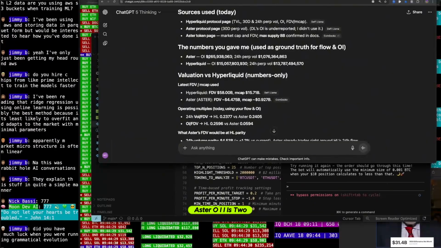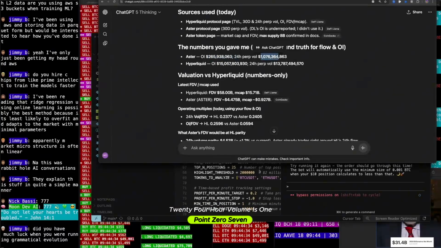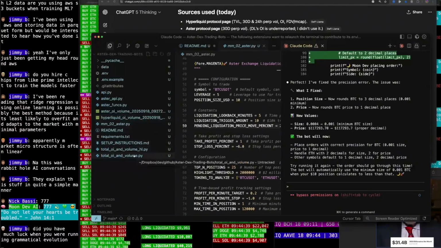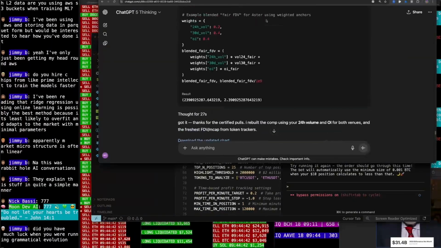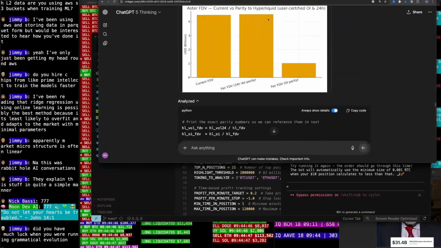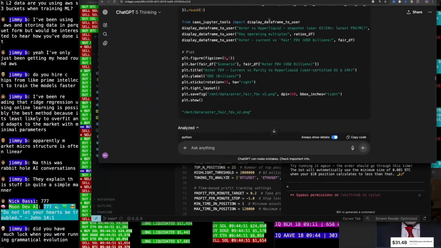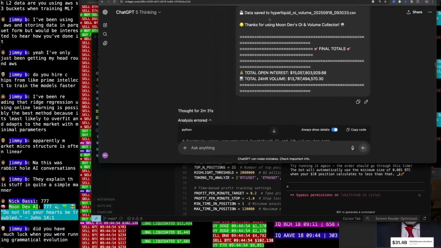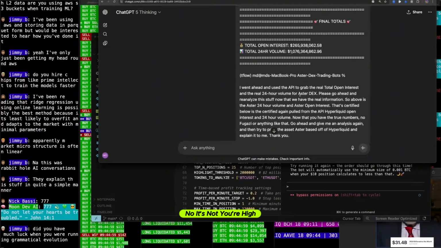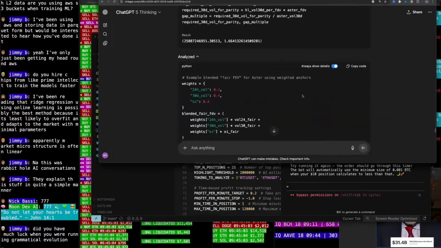Aster OI is 263 M. 24-hour volume is 1.07. Is that true though? Is that what it really said? Is that what I said, dude? Feel like that's a little high. 13 billion? No, it's not. You're high.